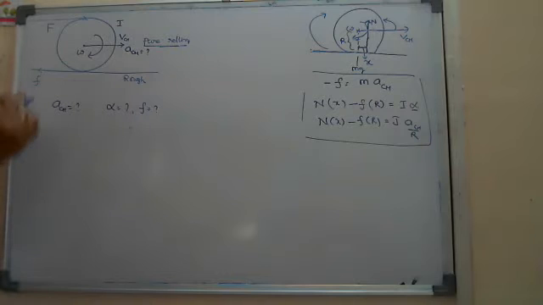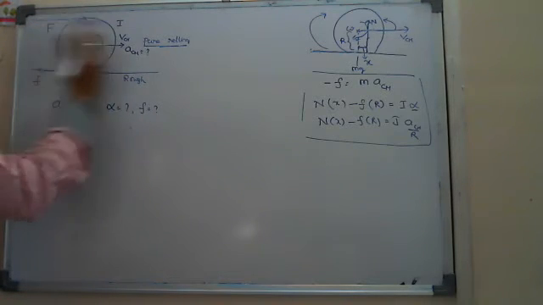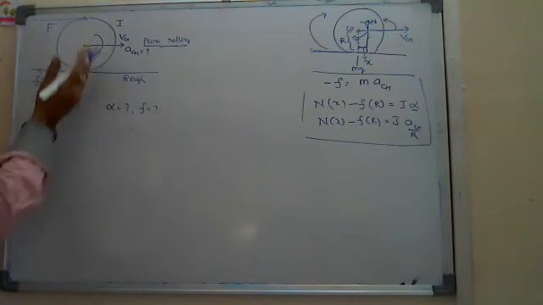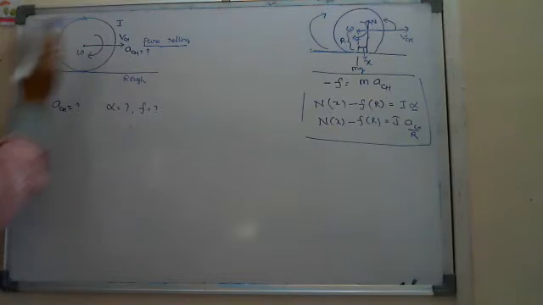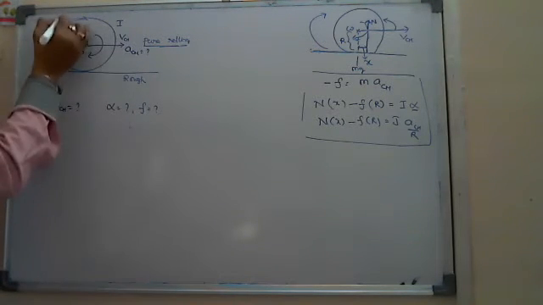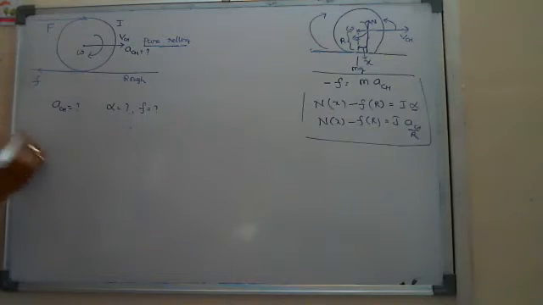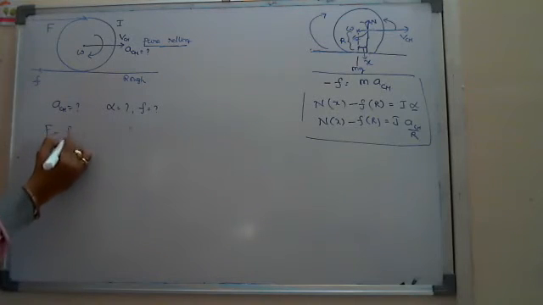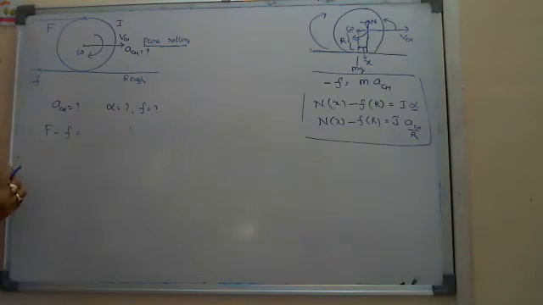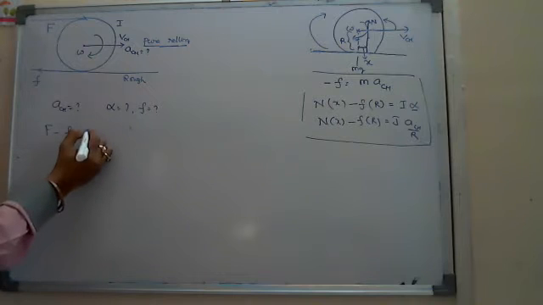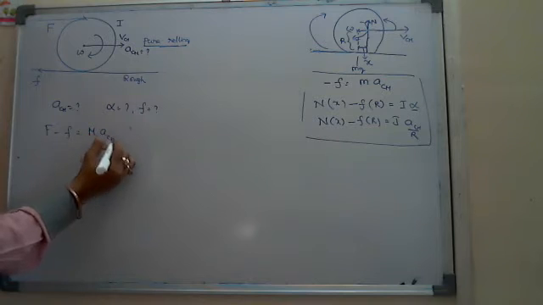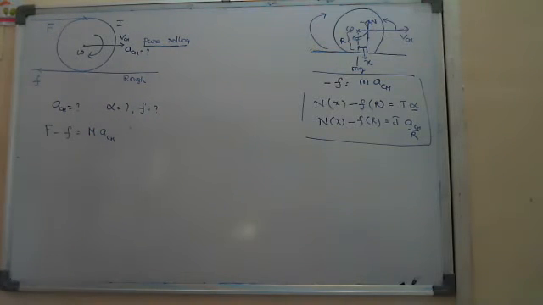One is F in the direction of motion, the other is f in the opposite direction, but it is moving forward only. Moving forward means I am considering F is greater than f. So F net I write F minus f, which equals the net force, M into A, that is M a_CM. This is the translatory equation.